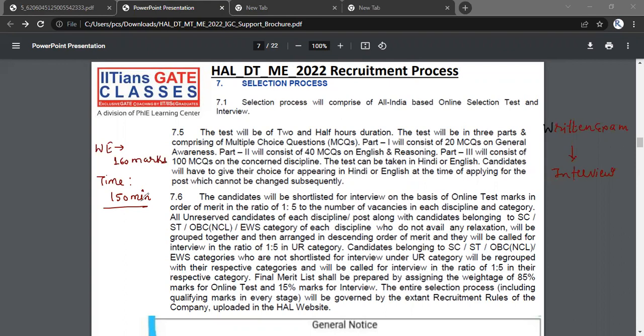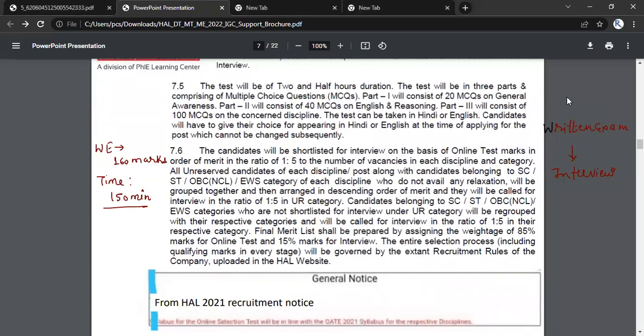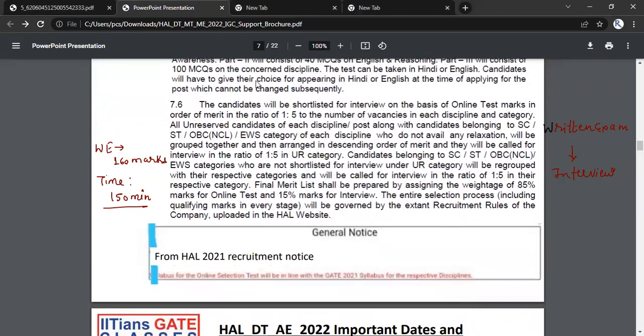Here, of course, regarding the questions, whatever syllabus they have mentioned, if I scroll down and you go through this, they have mentioned that the syllabus for the online selection test will be in line with GATE. Of course, now we will have the GATE 2022 syllabus, which is similar to the GATE 2021 syllabus for the respective disciplines. So for mechanical, we have to follow the GATE pattern.